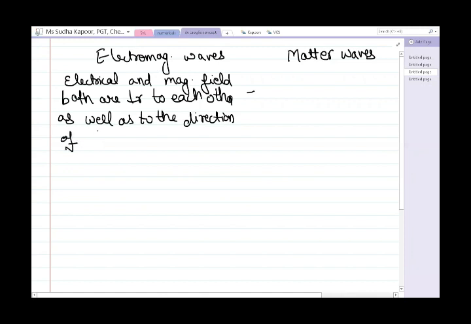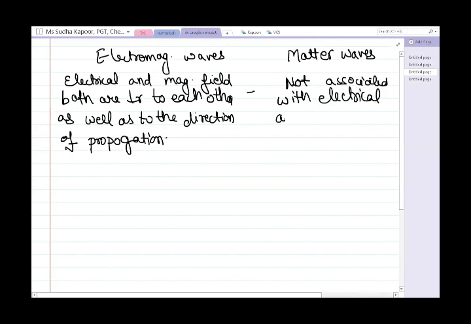The total starting of this lesson was done with the electromagnetic waves. But when we are talking about the matter waves, these waves are not associated with electrical and magnetic fields.